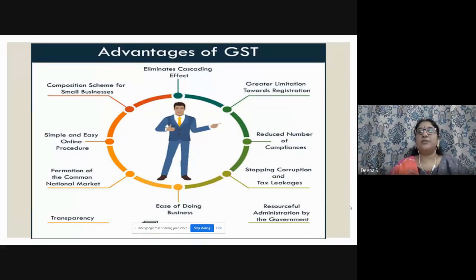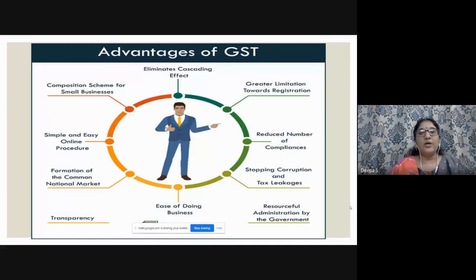Greater limitation towards registration, so it is very easy to register. Reduced number of complaints, no complexities, stopping corruption and tax leakages, resourceful administration, ease of doing business, transparency, formation of the common national market, simple and easy online procedure, and composition scheme for small businesses.